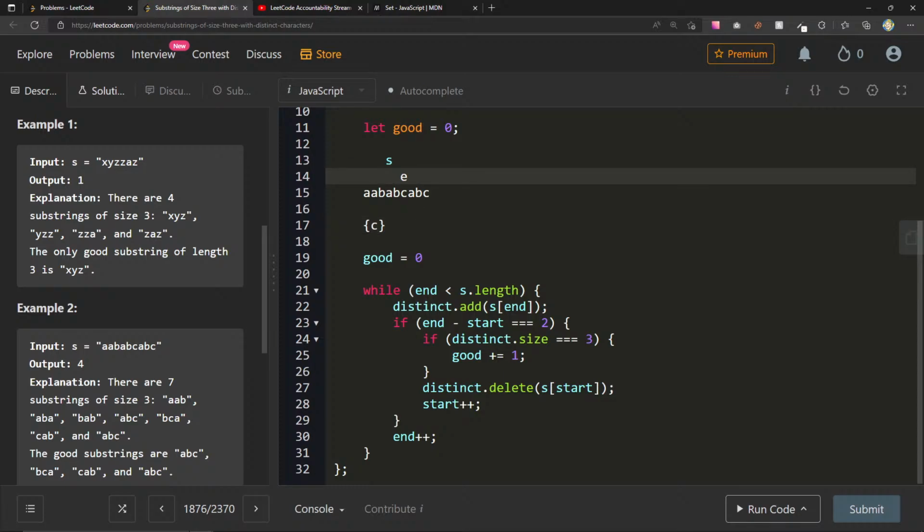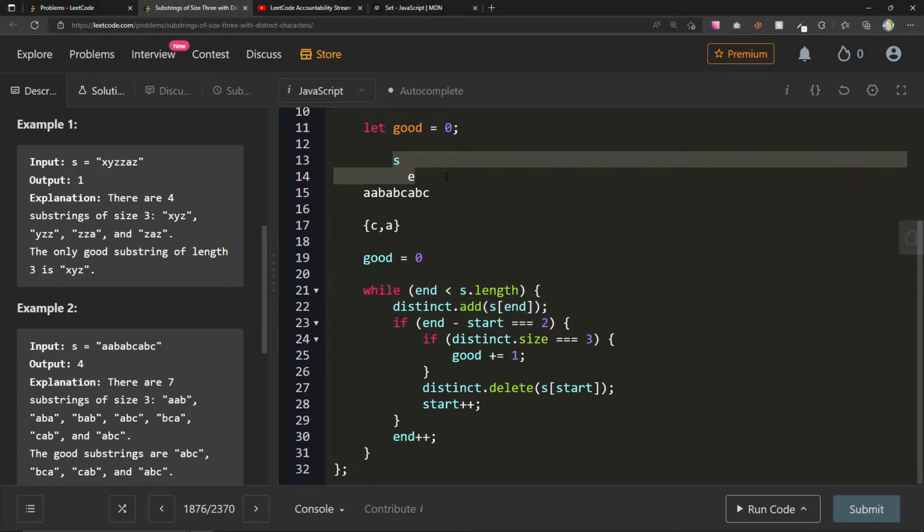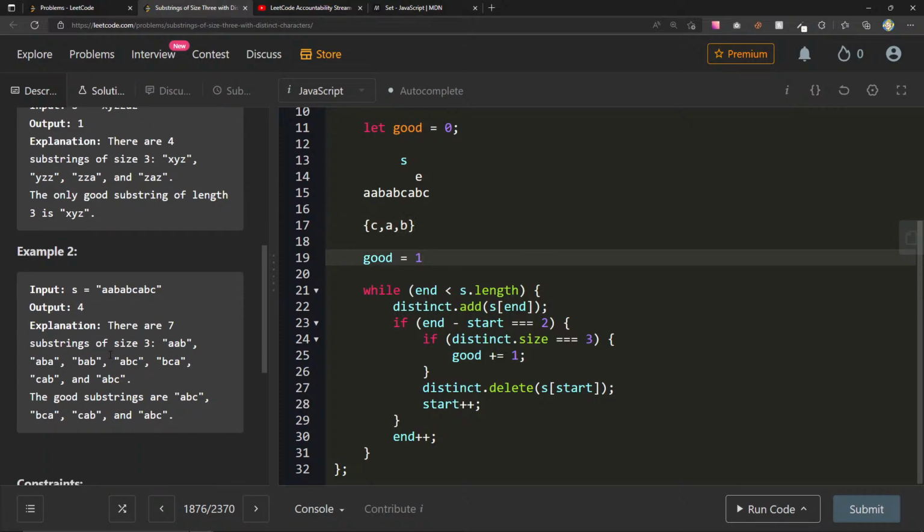We just try to delete that, not there. So we increment this, n plus plus. We add the a to here. All right, distinct add s plus plus. N minus start is 2, but this is not size 3. So we delete the b, which there is no b. S plus plus, e plus plus. We add the b. These are 2 apart, and this is distinct. So we get 1. So right now, oh, wait a second.